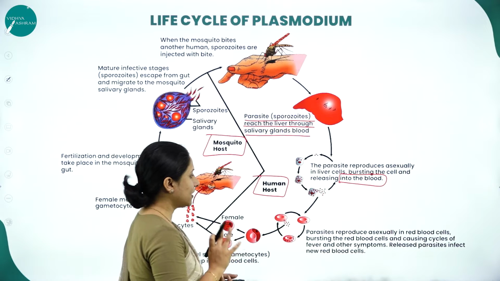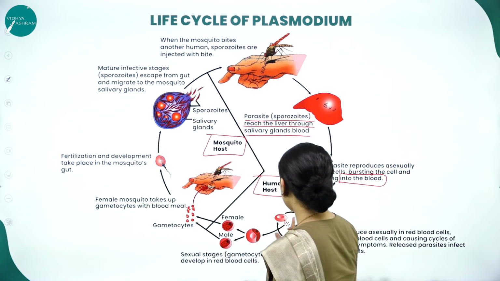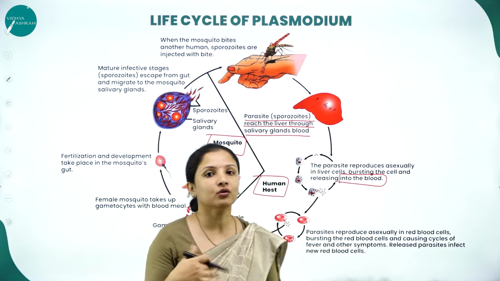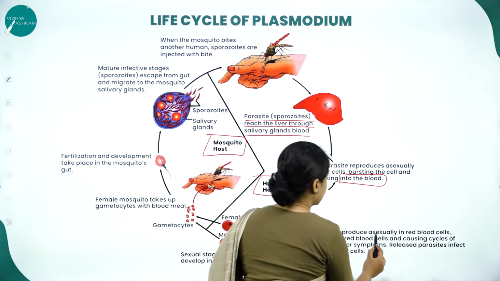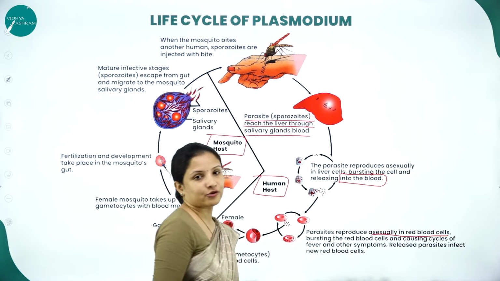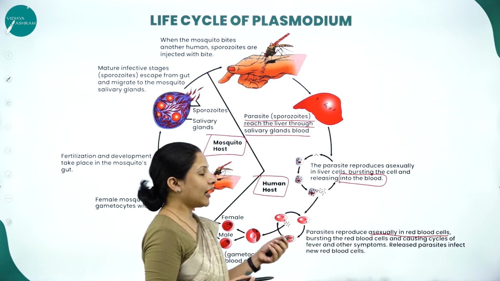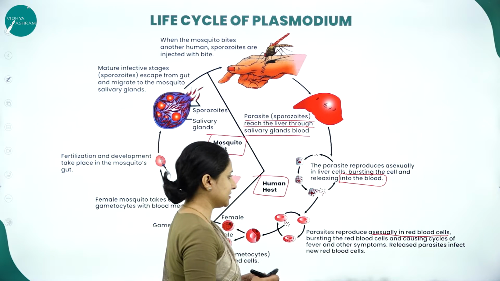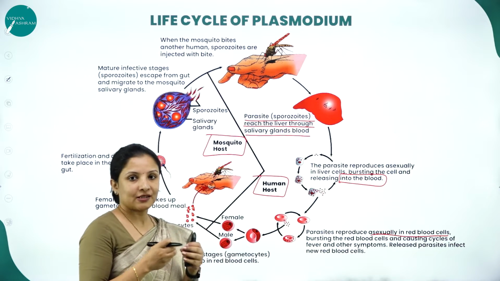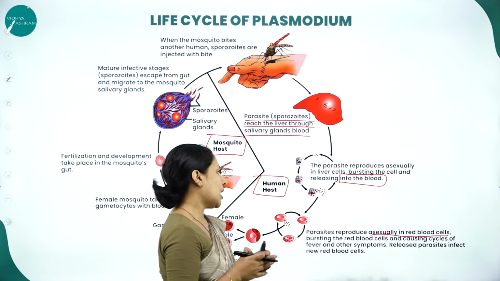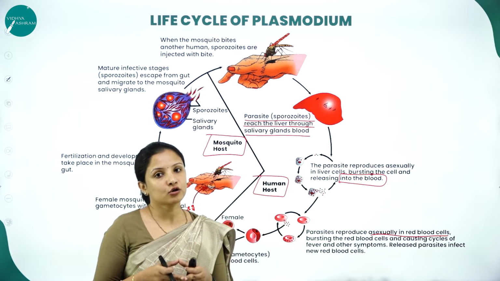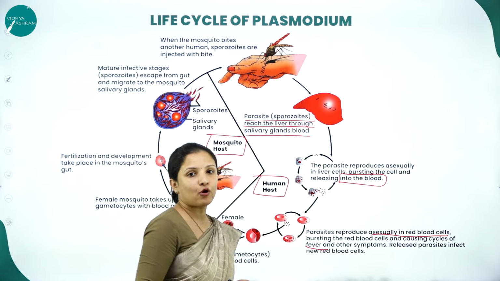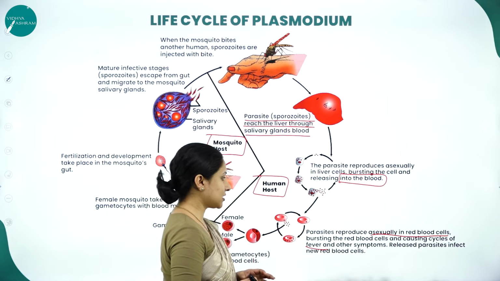Now in the blood, they will reach the RBC. So they will contaminate the RBC. In the RBC, again they will undergo asexual reproduction in the red blood cells or the erythrocytes, and therefore they will cause bursting open of the red blood cells. Now when the bursting open of the RBCs happens, our body will have a lot of malarial symptoms such as fever. Along with that, body shivering, all those symptoms will start to develop.